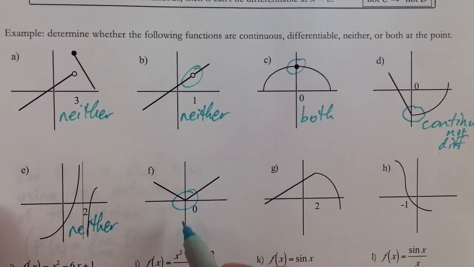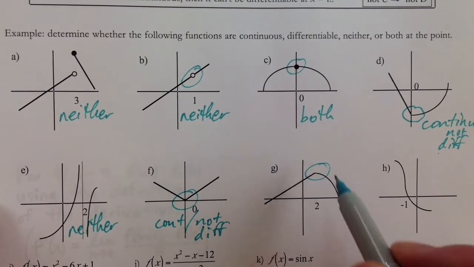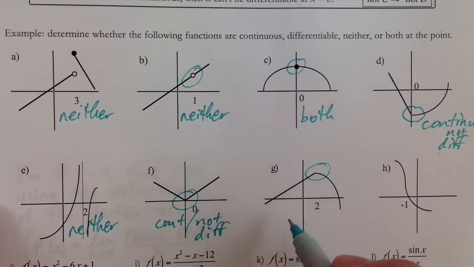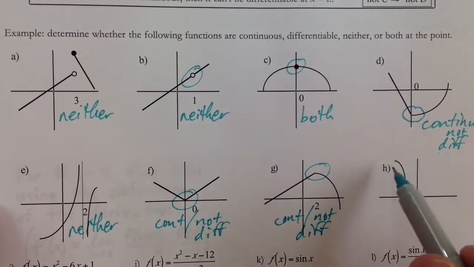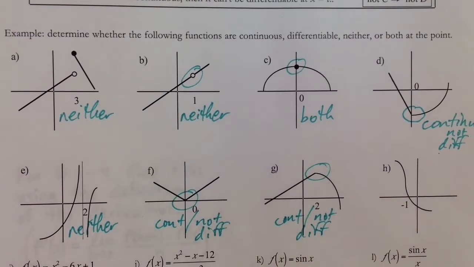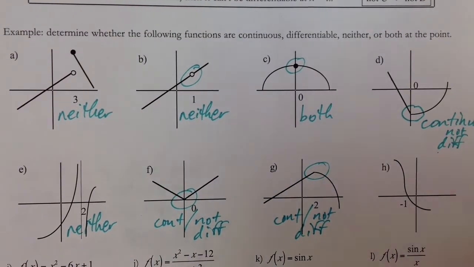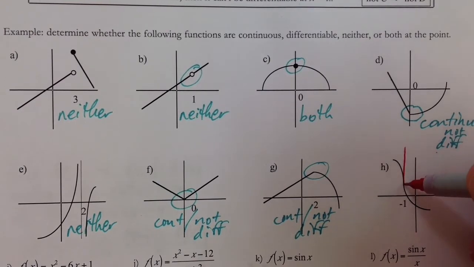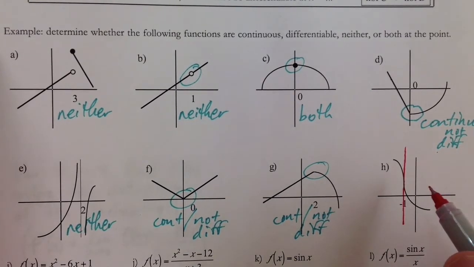So here we have a sharp point. It's continuous, but not differentiable. And then here again, it doesn't have to be much of a sharp point, but that is continuous and not differentiable. And this one here, they didn't make this worksheet super clear, but it looks to me like we might have a vertical tangent line. Keep in mind, the derivative at any point on the graph would be the slope of the tangent line to that graph at that point.